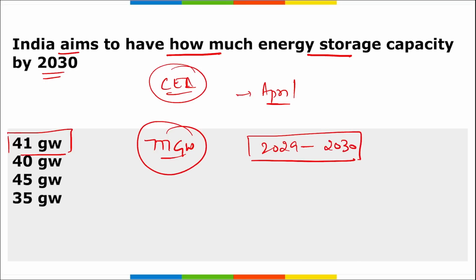So we should keep the target year as 2030. By year 2030, India will have a storage capacity of 41 gigawatts and a total of 777 gigawatts of total installed capacity.